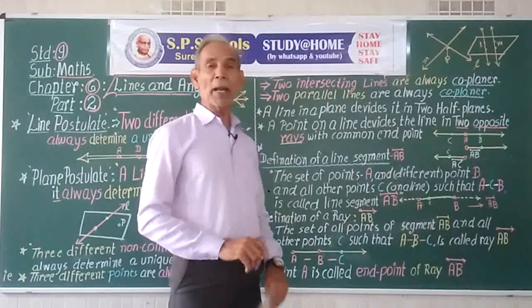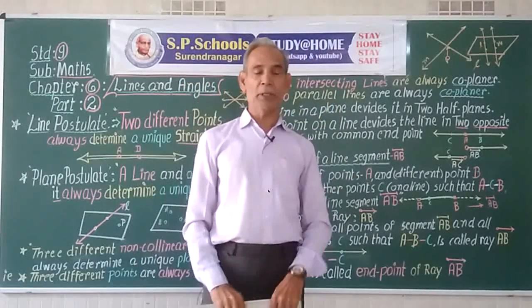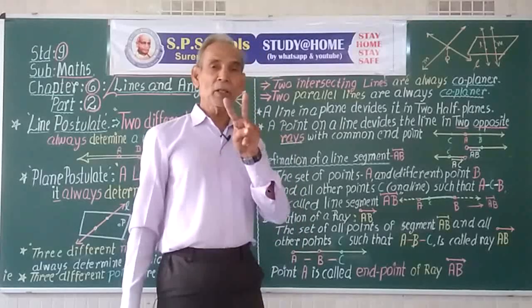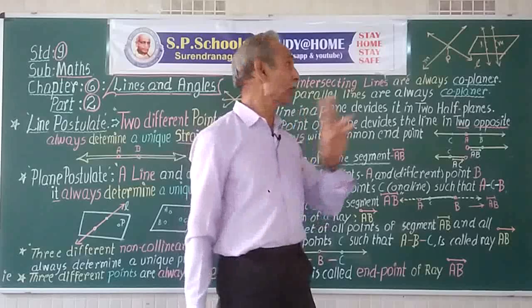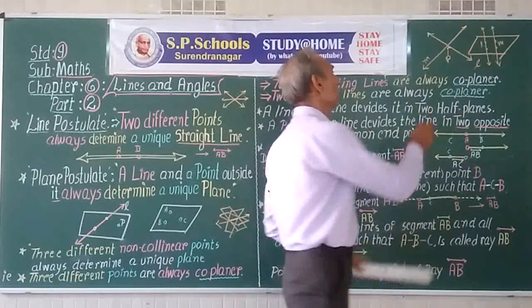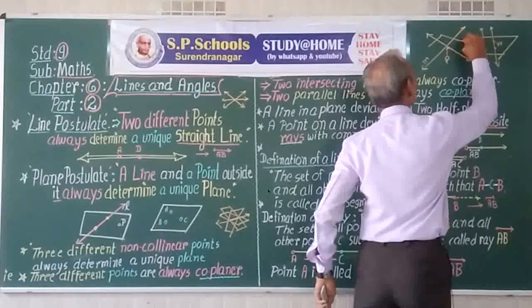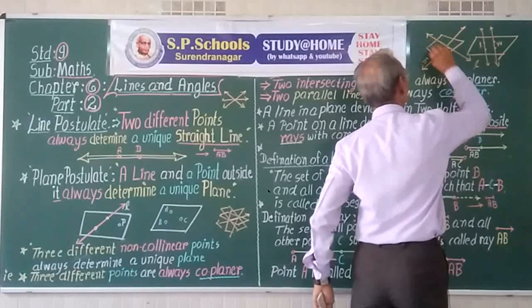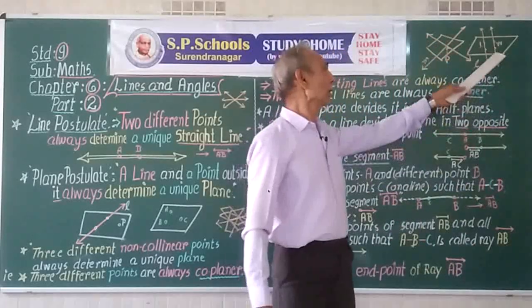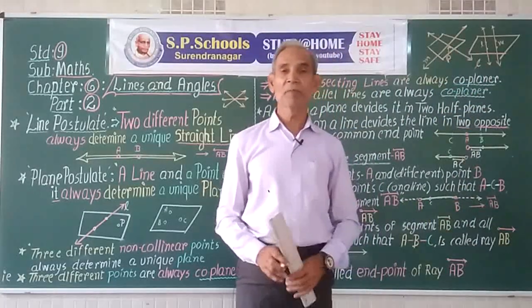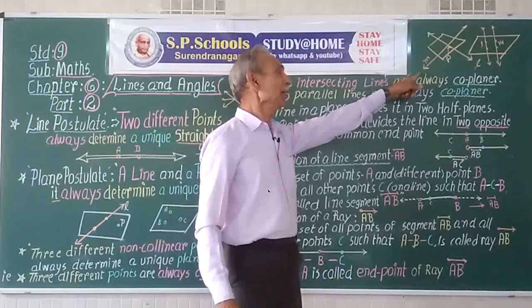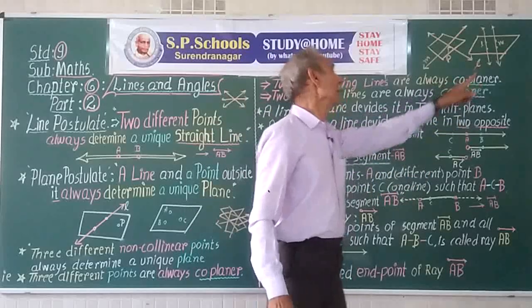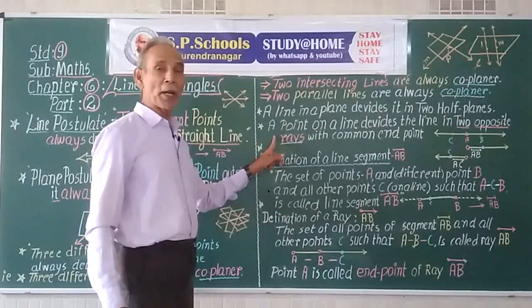So, a pair of lines in a plane can be of 2 types. Either the lines intersect or the lines are parallel. If the lines are intersecting or the lines are parallel, they are always coplanar.